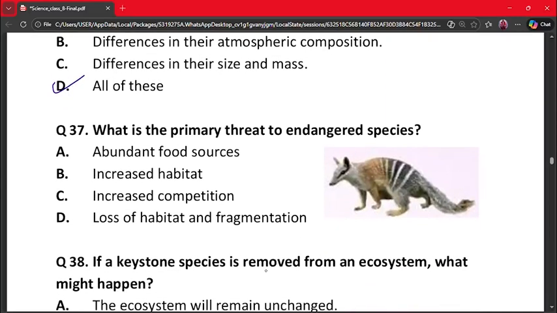Our next question is question number 37. What is the primary threat to endangered species? A. Abundant food sources. B. Increased habitat. C. Increased competition. D. Loss of habitat and fragmentation. So clearly our correct answer is option D, because forests are destroyed and habitats are fragmented. So animals lose shelter and populations decline. So option D is the correct option.